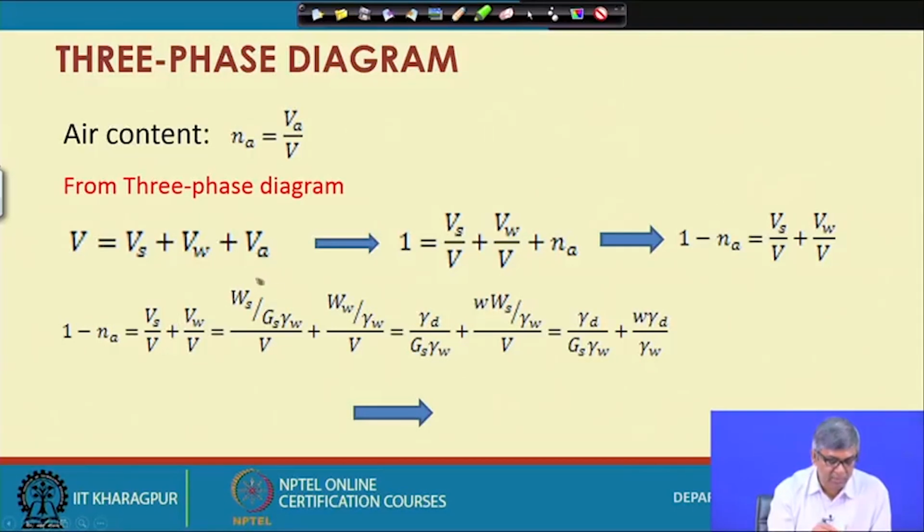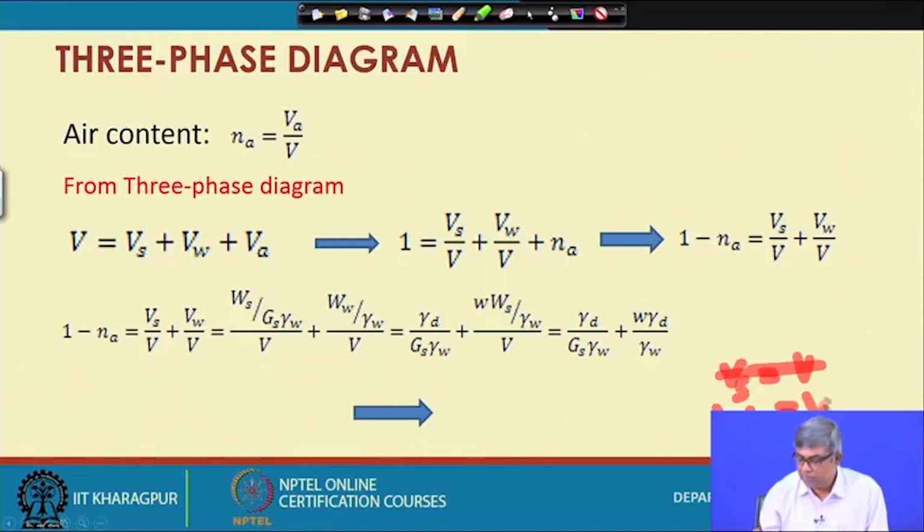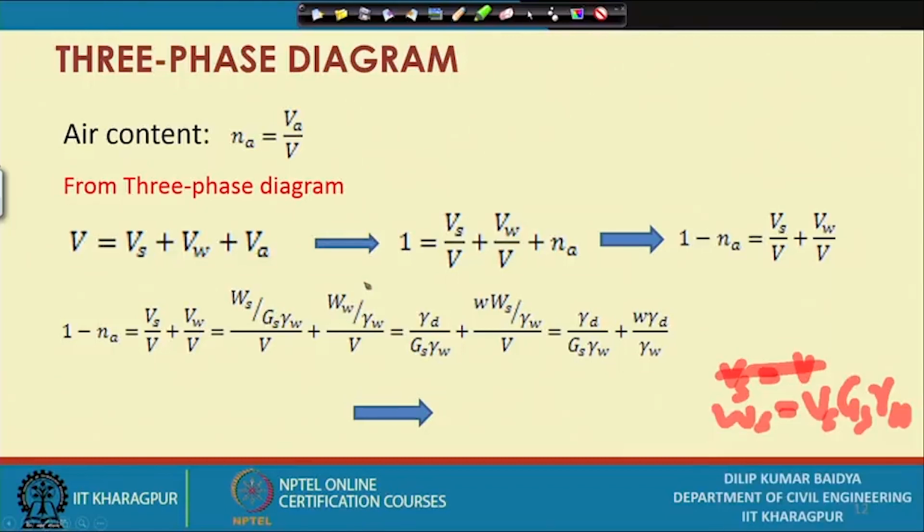And Vs by V, Vs actually can be written as: Ws equal to Vs Gs gamma W. So, if I want to express Vs, then it will be Ws by Gs gamma W. Similarly, Vw is nothing but Ww by gamma W. Actually, Vw into gamma W is the Ww, the weight of water, so weight of water divided by gamma W is Vw. So, this we have converted, and then I can see here